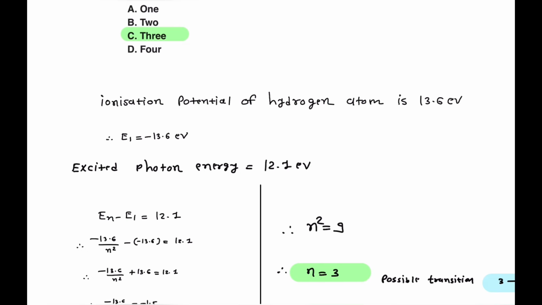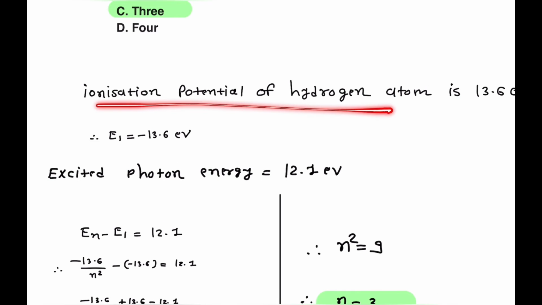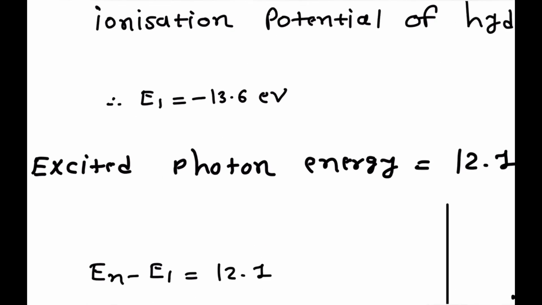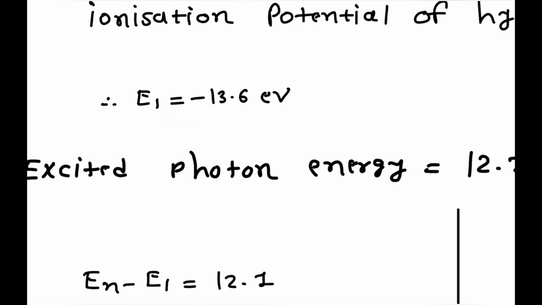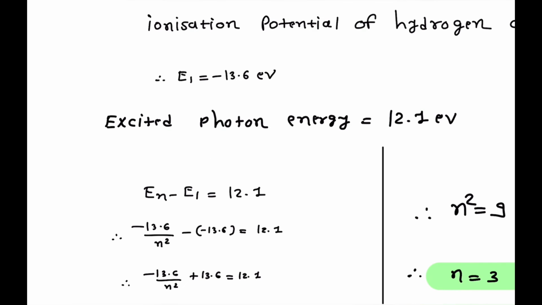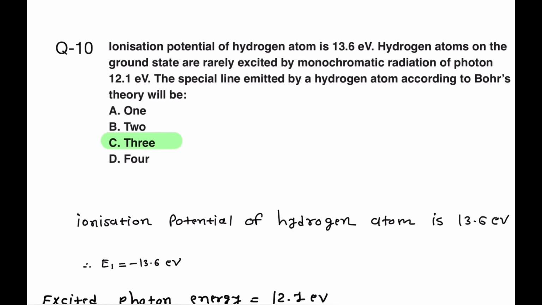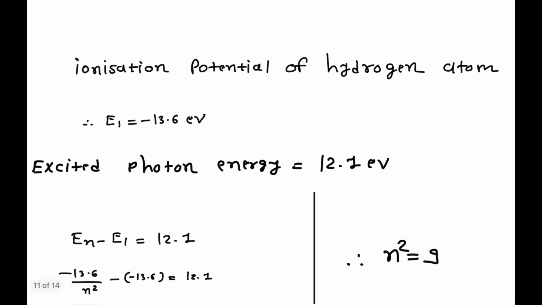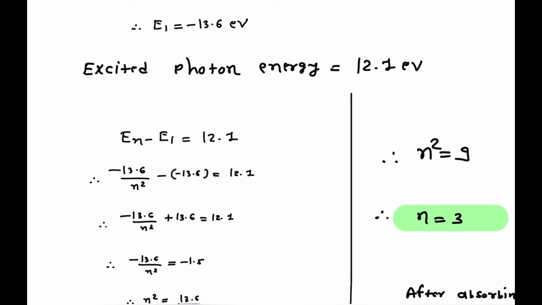So the ionization potential of hydrogen atom, as we know, is 13.6 electron volt. So E1 is equal to minus 13.6 electron volt. Now the excited photon energy is given as 12.1 electron volt. Electron volt is nothing but a unit of energy. The excited photon energy is 12.1 electron volt, and E1 is minus 13.6 electron volt.